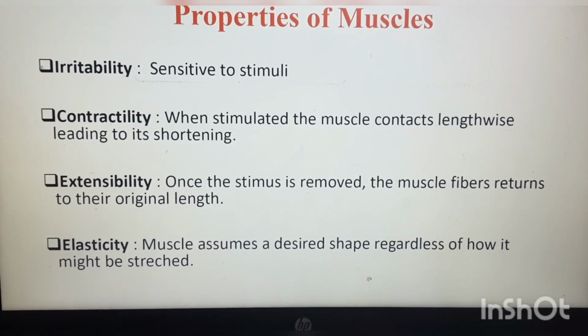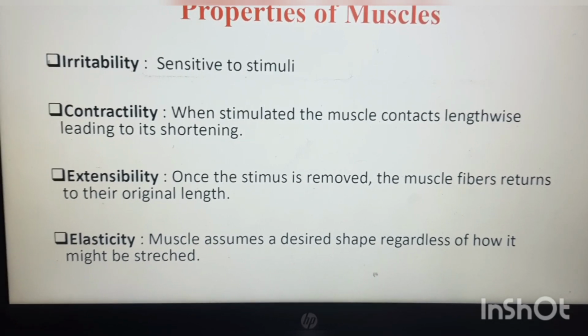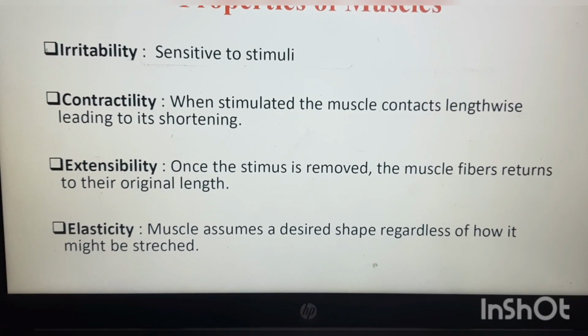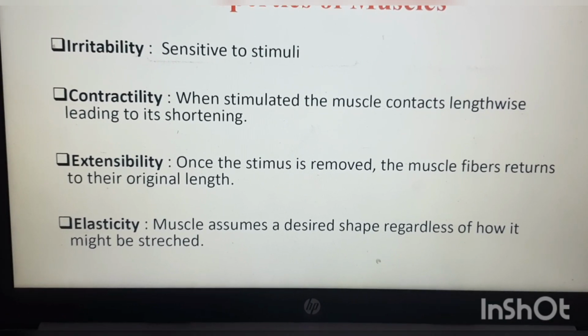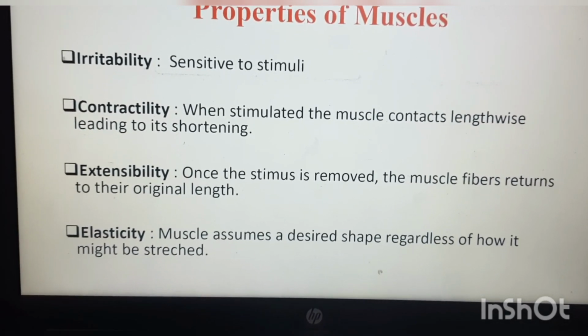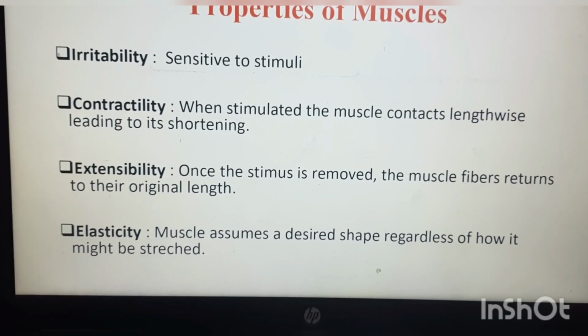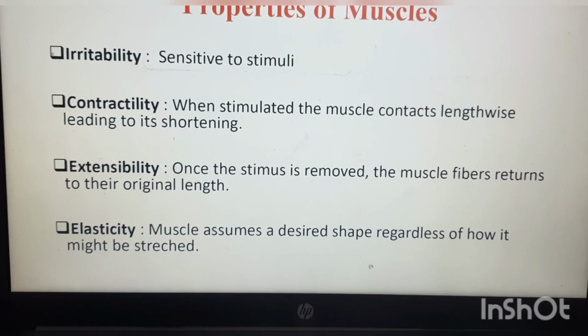And the next property is elasticity. The muscle has the ability to increase its length. That property is called elasticity. So these are the properties of a muscle. What are those? Irritability, contractility, extensibility, and elasticity.